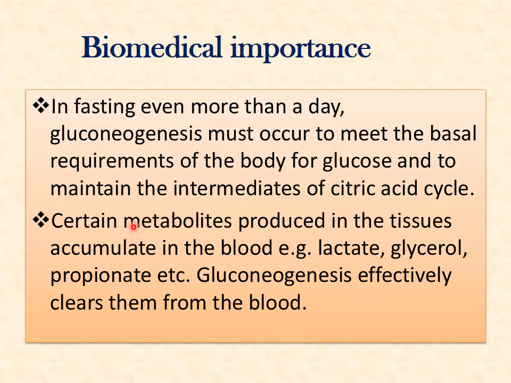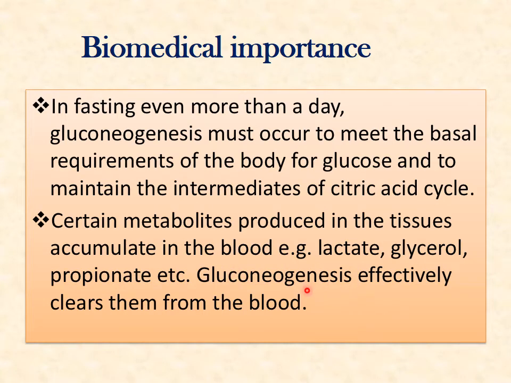Then the next importance is what? Certain metabolites: we have seen that in anaerobic glycolysis lactate is produced, in aerobic glycolysis pyruvate is produced, glycerols are produced, propionates are produced. These are the end products. So how can these products be cleared, because they don't have any further metabolic role? They have to be cleared, and they are cleared by gluconeogenesis.